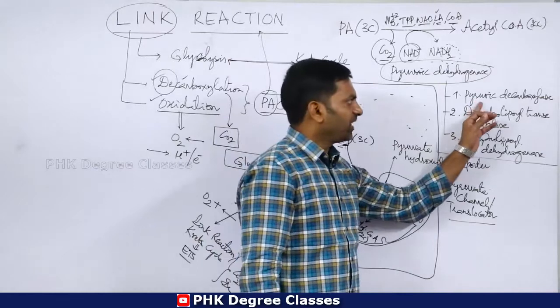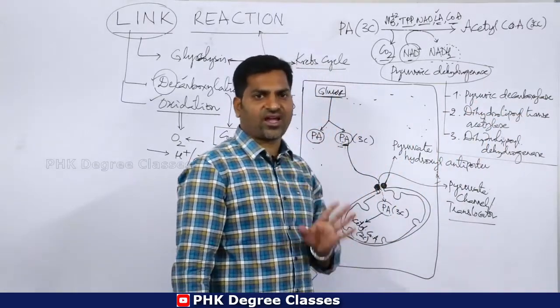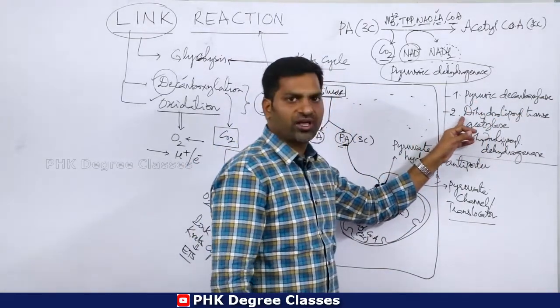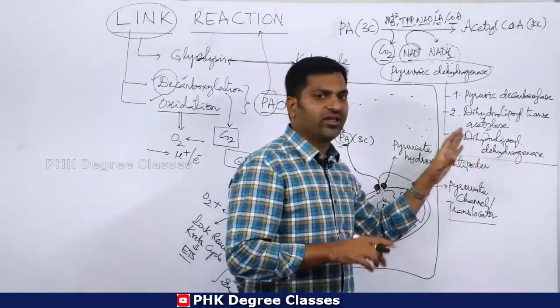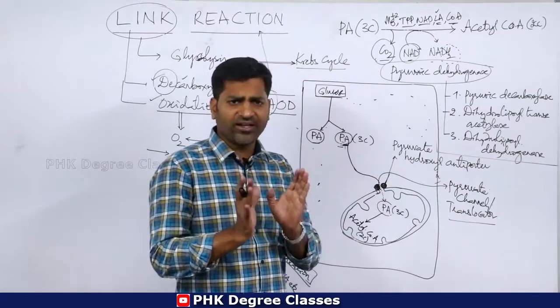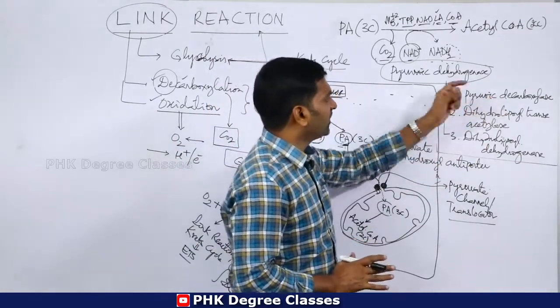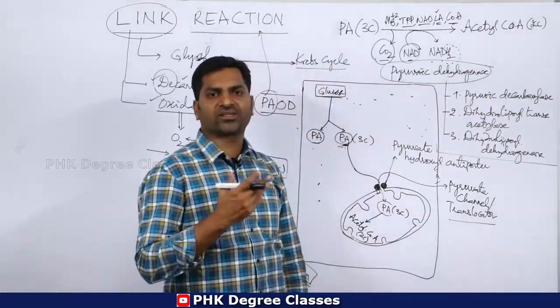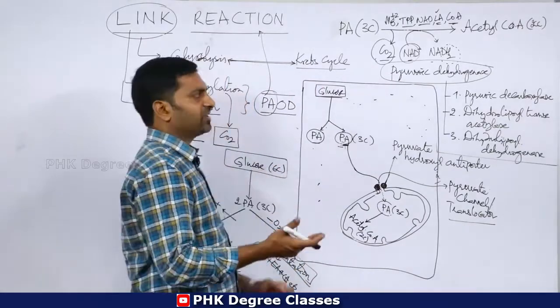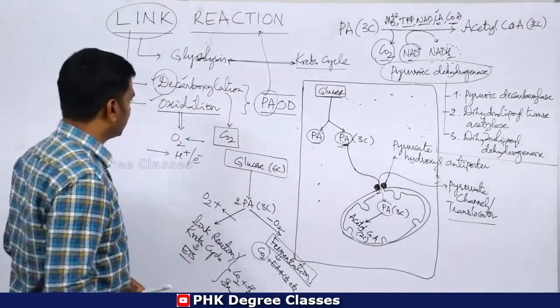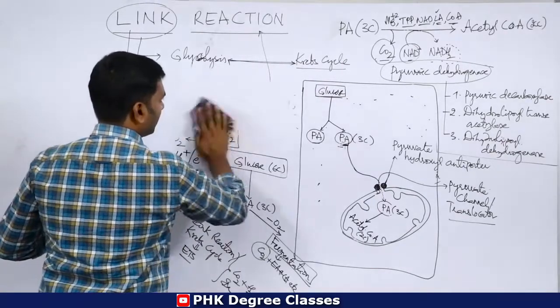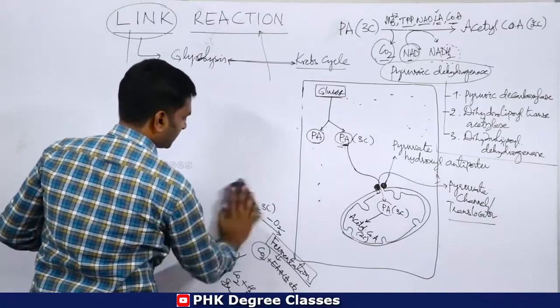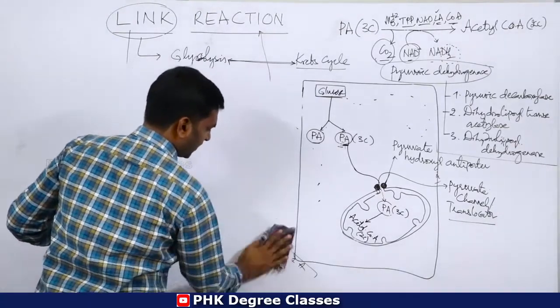Okay, pyruvic decarboxylase is one of the enzymes. Second one is dihydrolipoyl transacetylase, and the third is dihydrolipoyl dehydrogenase. Clear? So these three enzymes are there in this particular complex enzyme. Now what happens? What kind of reactions will be seen in the conversion? Just see and observe.